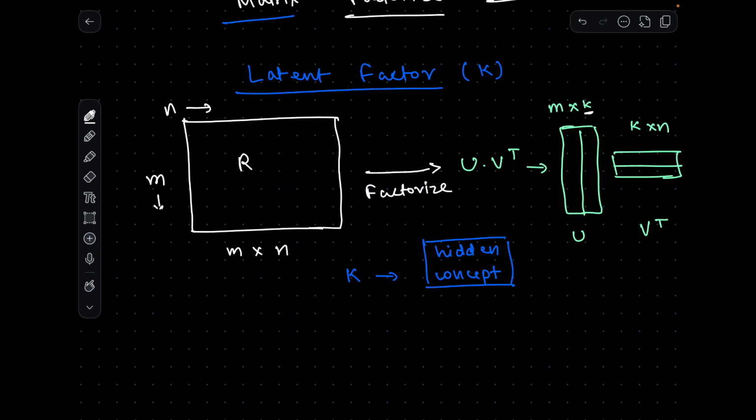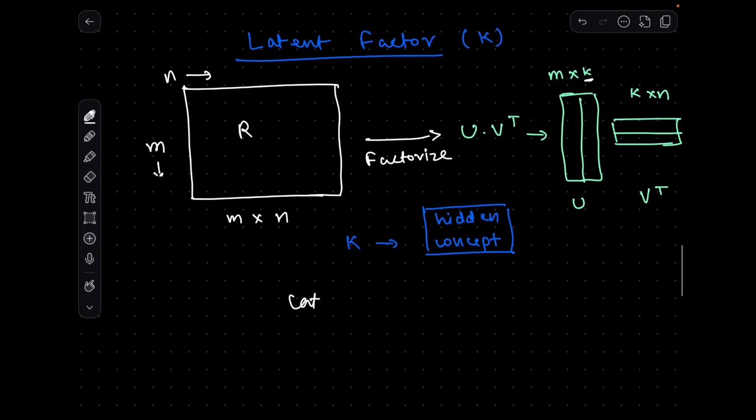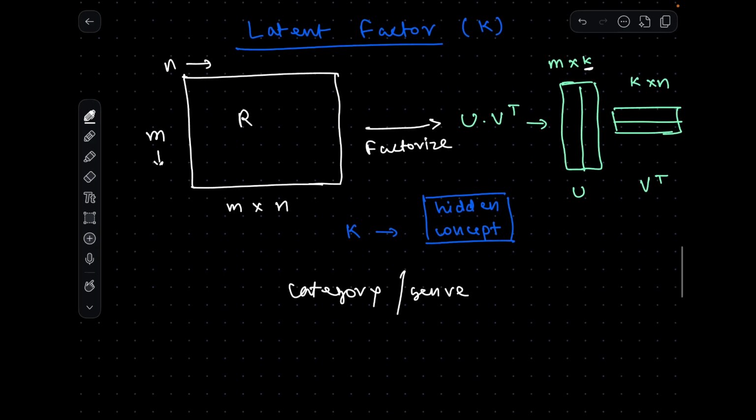It also has the concept of categories of movies, or we can call it genre. Different movies can be assigned different genres, like romantic movies, historical movies, documentary movies. And it is much easier to deal with genres instead of individual movies. So genres are something you can relate to this hidden concept.